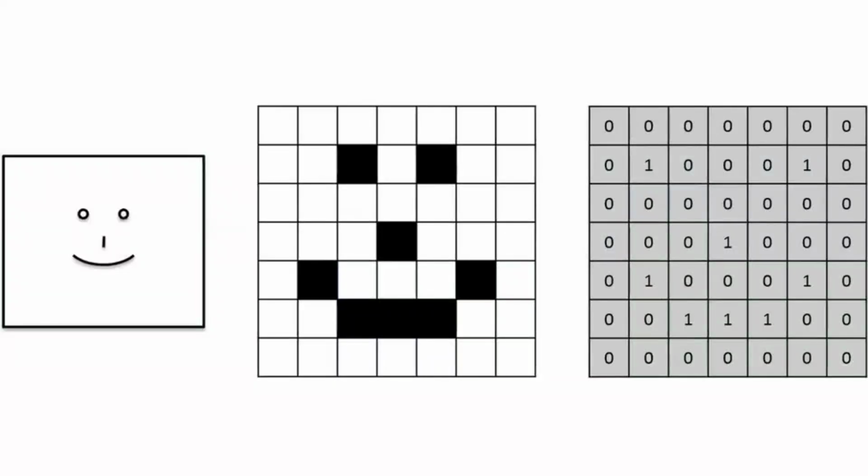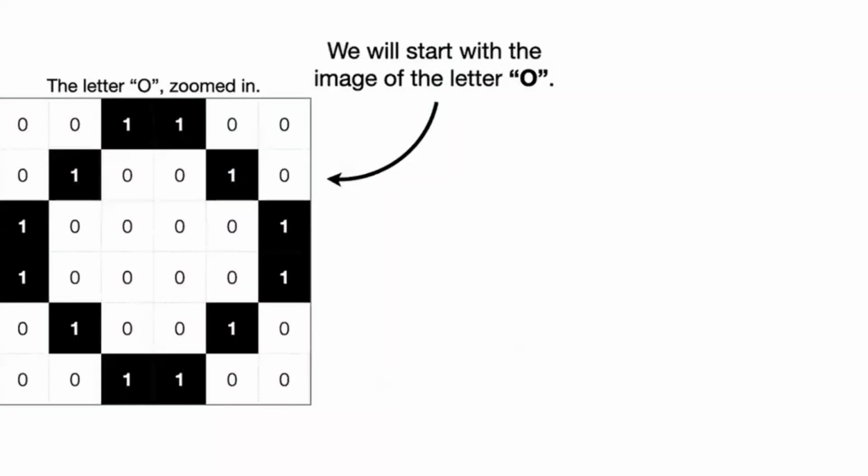Sir, the colors are already converted to numeric, right? Then we can directly apply the normal one, right? For example, take the letter O, divided into 6 by 6 pixels. Here we have 0, 0, 1, 1, 0, 0. Is this a 2-dimensional image or 3-dimensional, color image or black and white? Black and white means 2-dimensional, color means 3-dimensional. Here we have a 2-dimensional image.